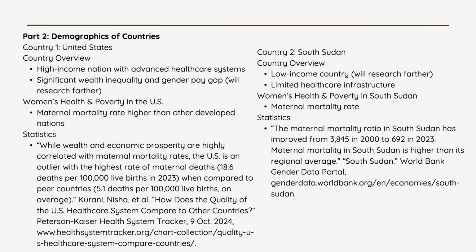Part 2. Demographics of countries. Country 1, United States. Country overview. High-income nation with advanced healthcare systems. Significant wealth inequality and gender pay gap. We'll research further. Women's health and poverty in the U.S.